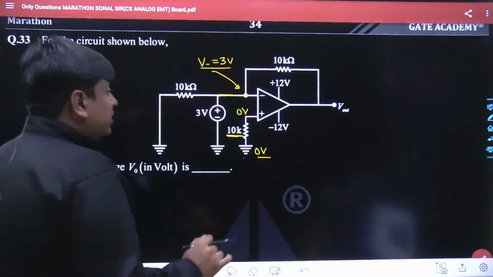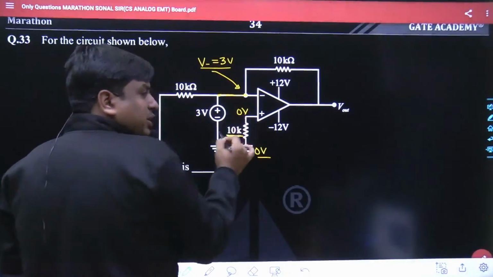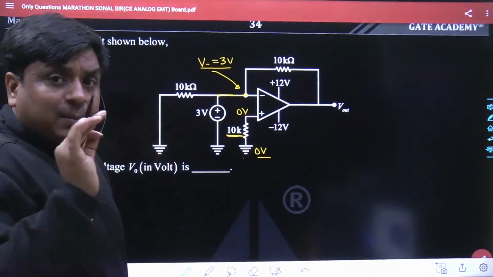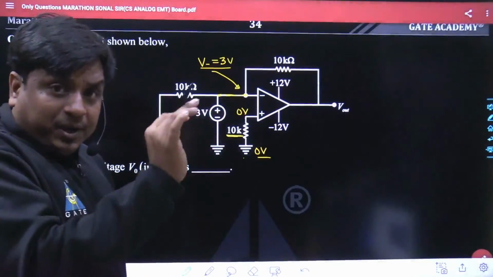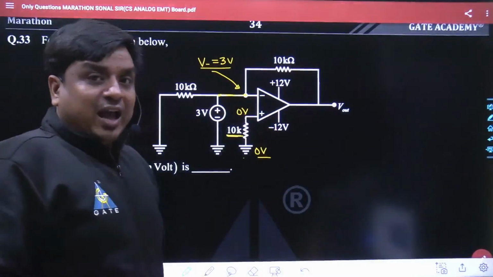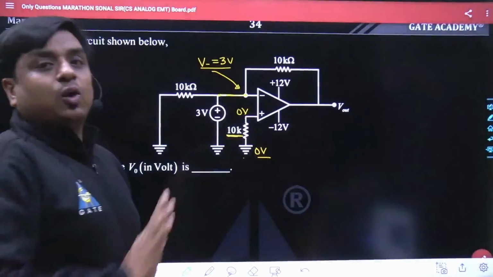Now you yourself would be able to understand that at the inverting and non-inverting terminals, two different voltages are connected. This operational amplifier is not working in the linear region, it is working as a comparator, or I can say it is working in the saturation region, where the output would have only two discrete possible values, either plus Vsat or minus Vsat.